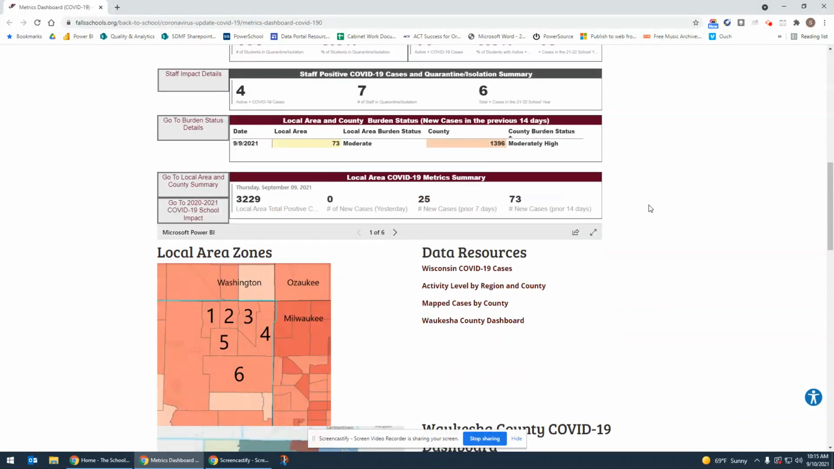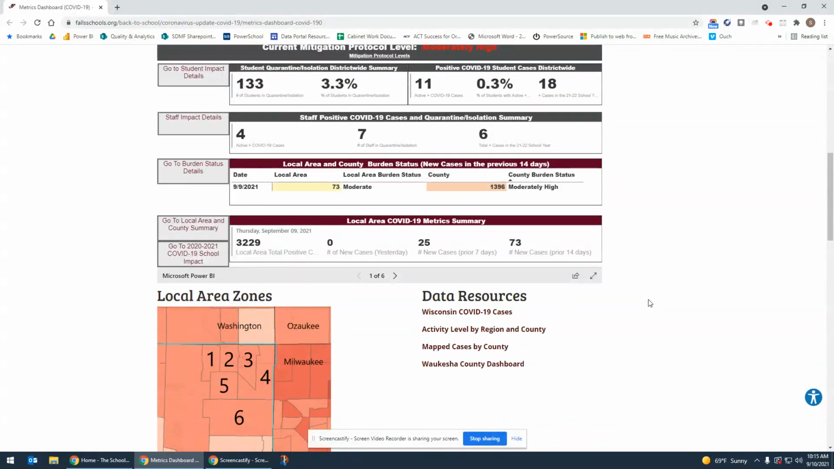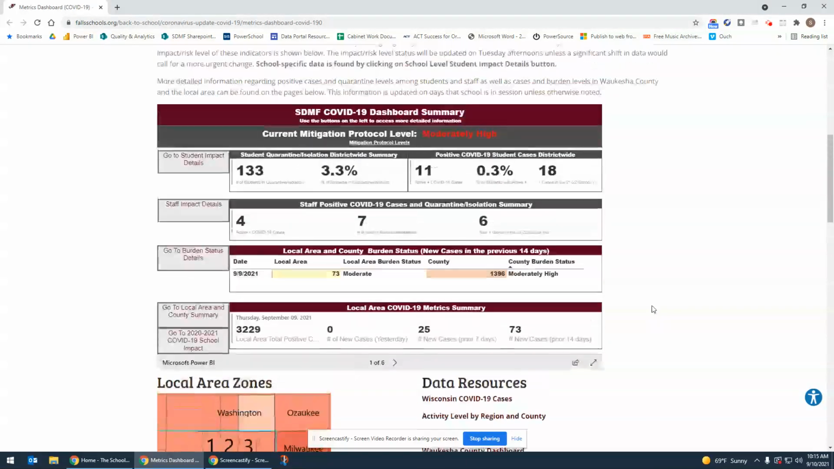Before we dive into the dashboard, when we're talking about the local area, we're talking about the 6 census tracts that most closely align with the school district of Menomonee Falls. It's not perfect, but it aligns very, very closely. So our local area is combining the COVID data of those 6 census tracts.